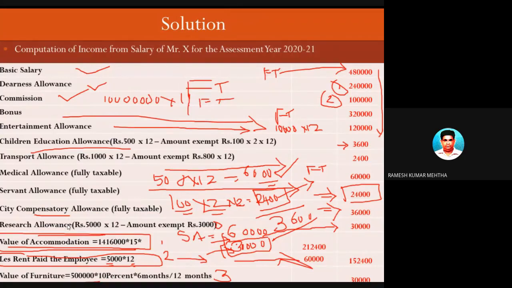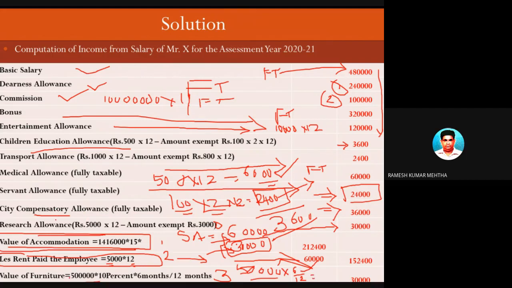Now, according to the rule, the perquisite value in the hands of the employer as far as the furniture is concerned is 10%. तो उसका 10% कितना है? 50,000. 10% is 50,000 rupees. Now, this particular furniture is provided by the employer to the employee only for 6 months. So ये 50,000 for the full year है. तो 6 by 12 करना है. क्यों? बोले तो 6 महीने का ही फायदा है.